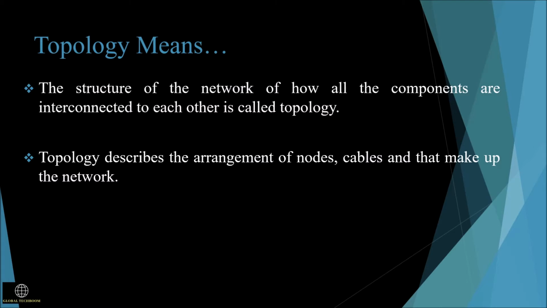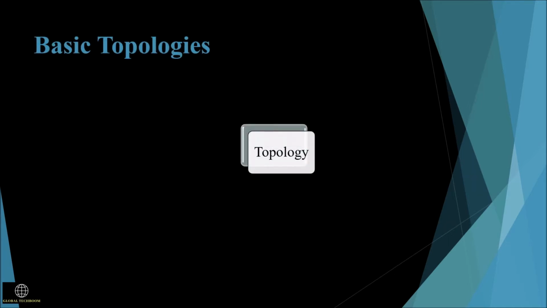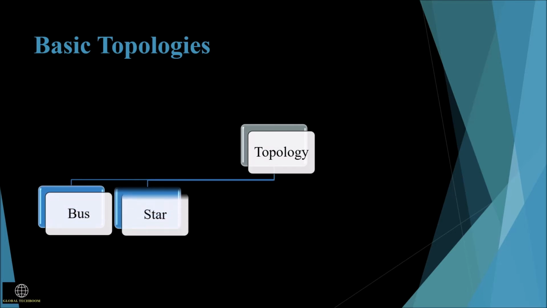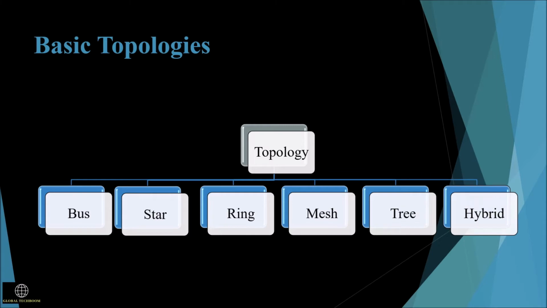One or more devices connected to a link, or two or more links, form a topology. The geometrical representation of all the nodes in the network is called physical topology. The topologies are classified into bus, star, ring, mesh, tree, and hybrid. Now let's go through the details of each topology.